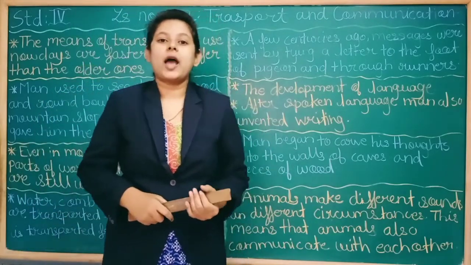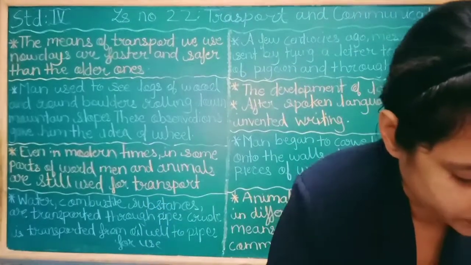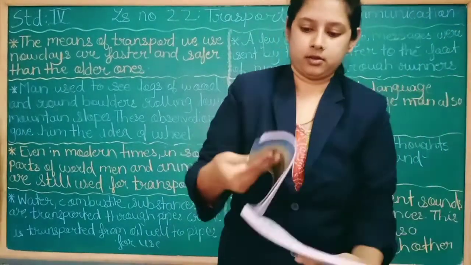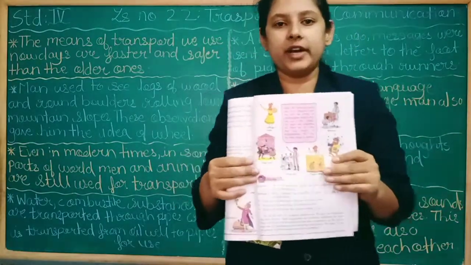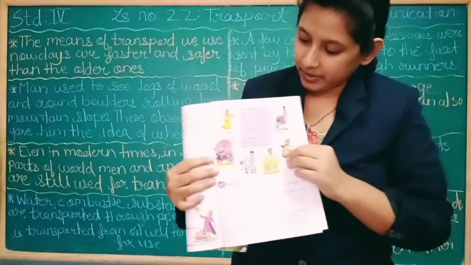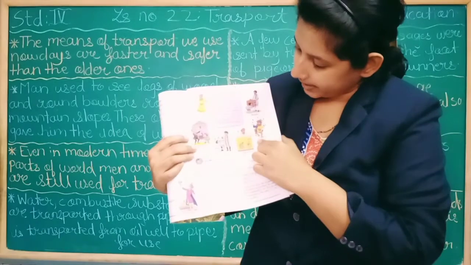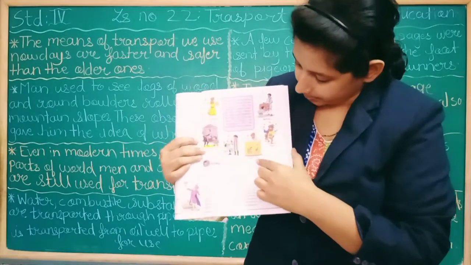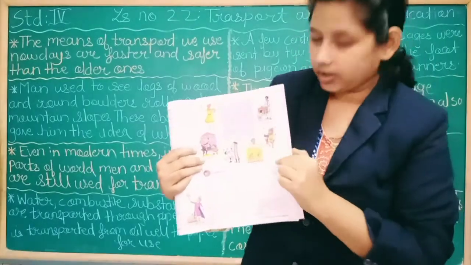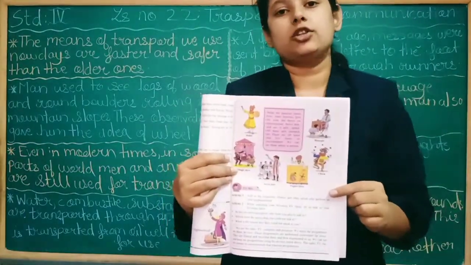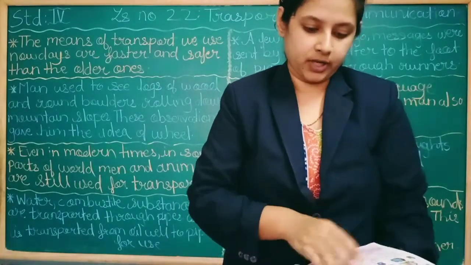Then we also have entertainment. As you can see in the picture here, there are many means of entertainment. These all are the means of entertainment: the Shahir, the magic show, the street play, the puppet show, the bioscope and the clown. These are the means through which we get entertainment, through which we get fun.